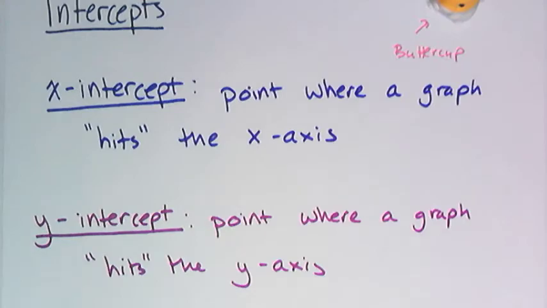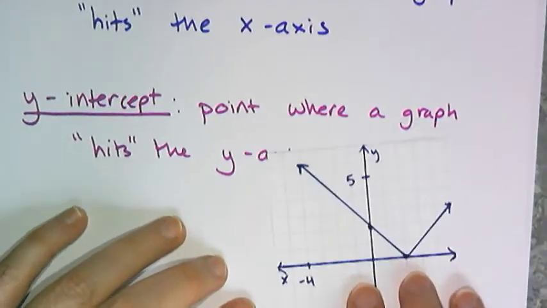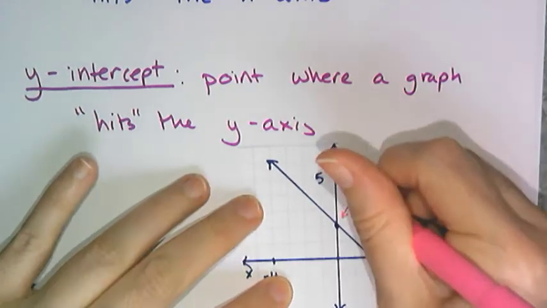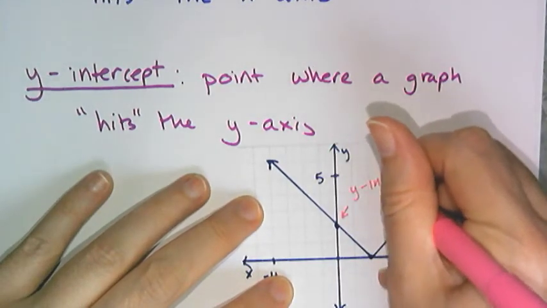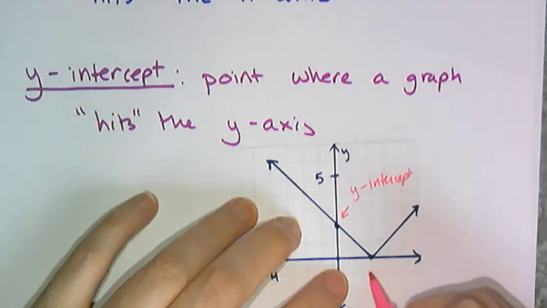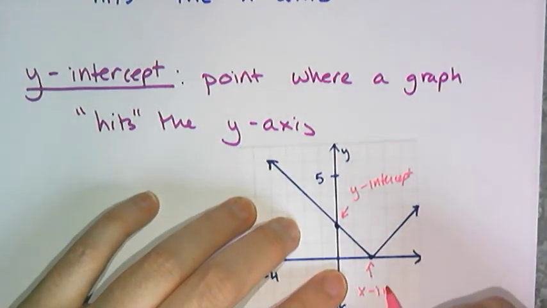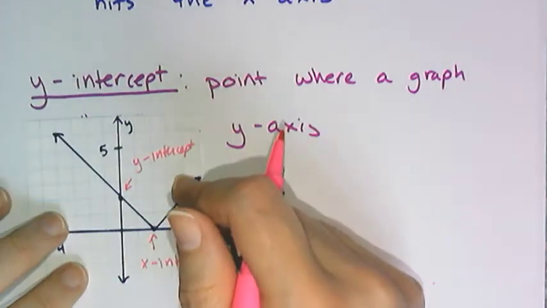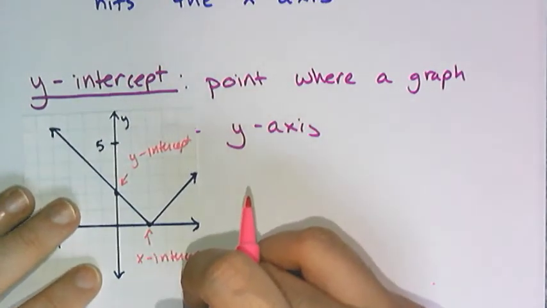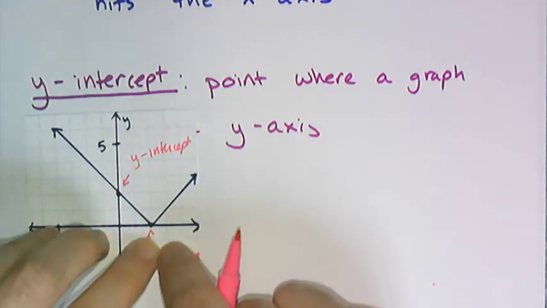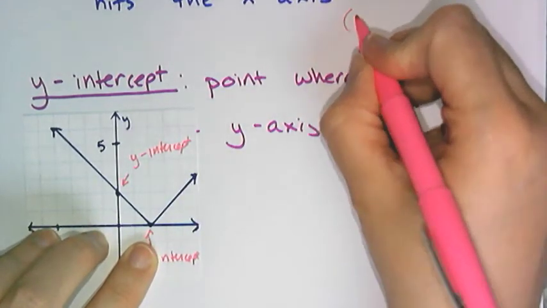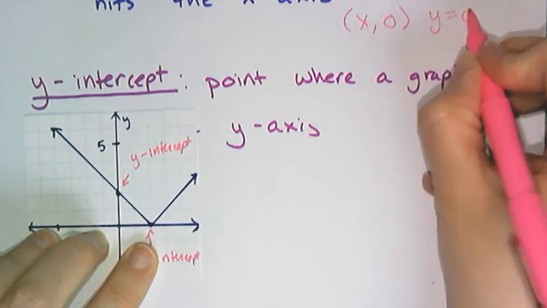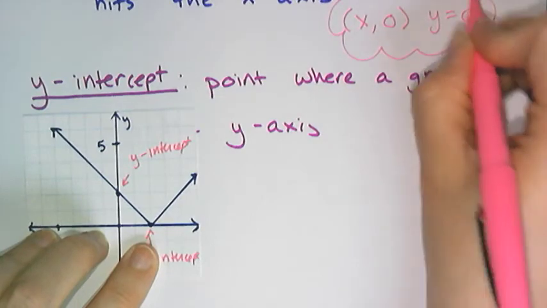Okay, and I have an example here of a graph. This happens to be the graph of an absolute value function. This point right here, that is the y-intercept. And this point here, that is the x-intercept. And what you have to know about intercepts is that one of their values in their coordinates is going to be 0. So at the x-intercept, you have some x value and a 0 y value. So y equals 0 at the x-intercept, okay?